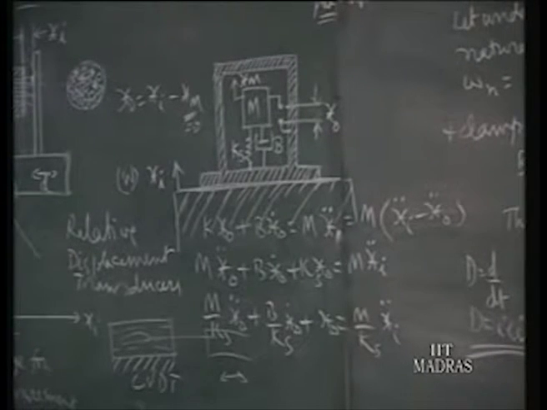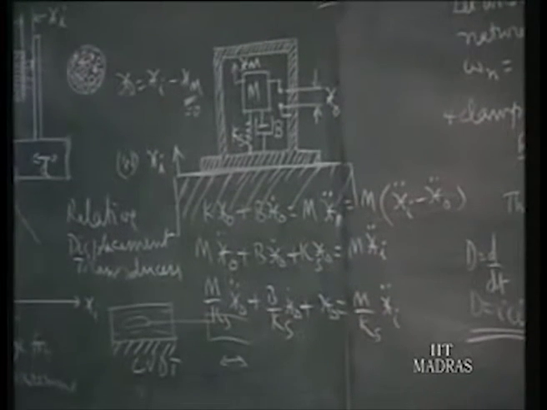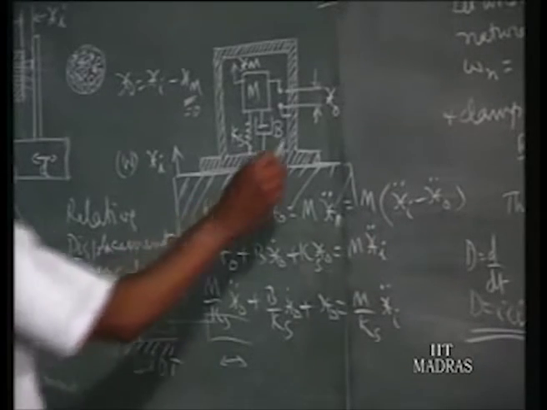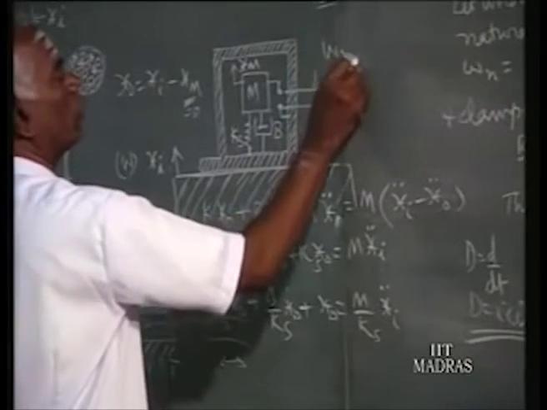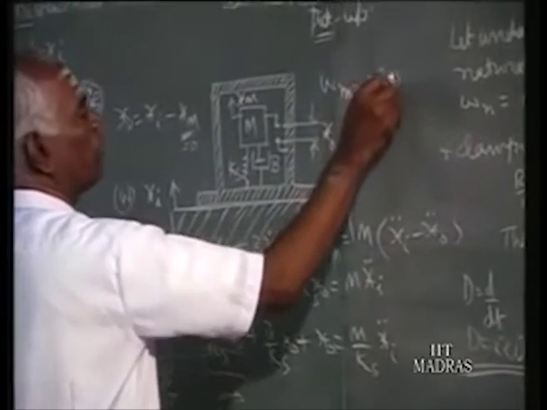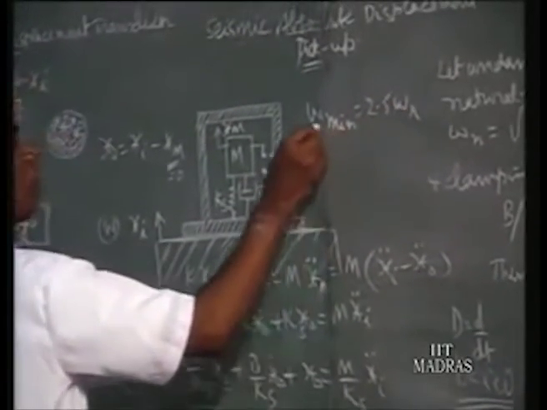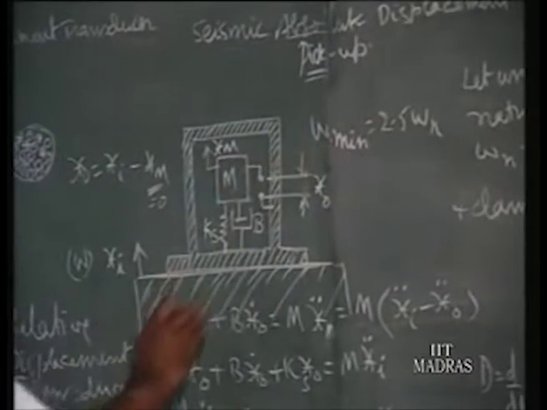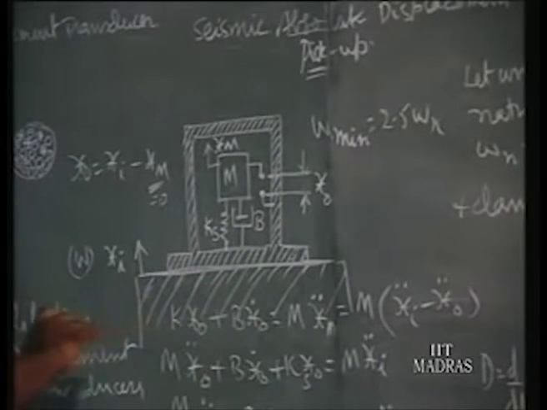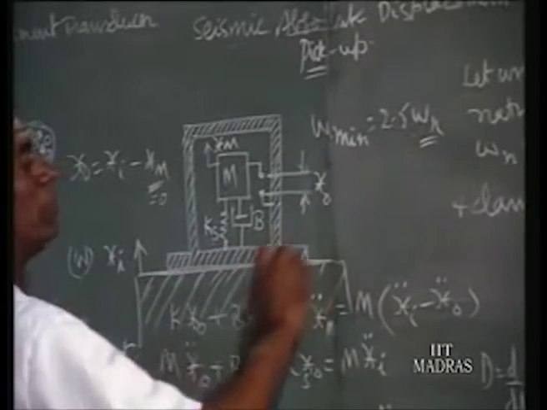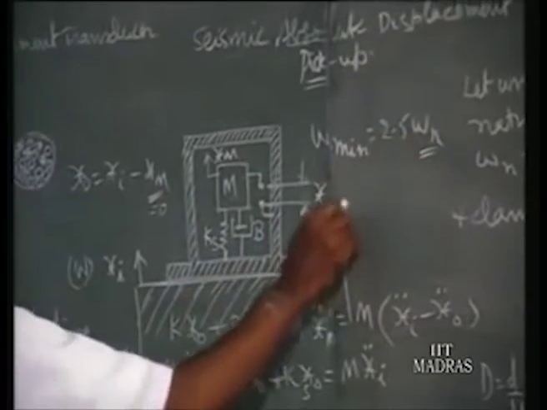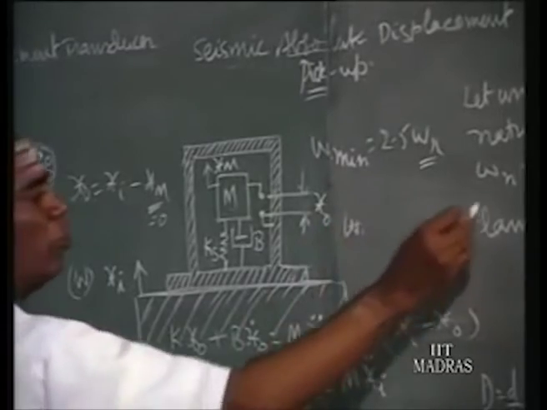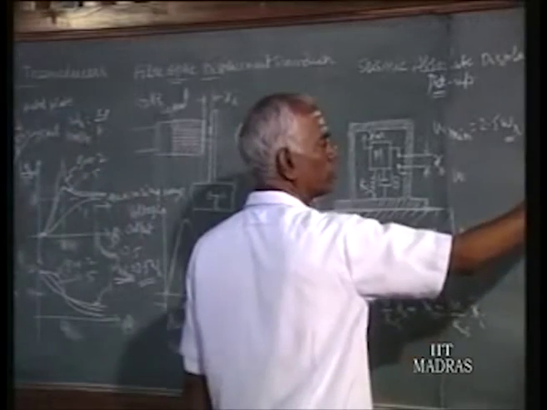So now we have found omega minimum is 2.5 omega n. Omega minimum we want to be 2.5 times omega n. If you want a smaller value for omega minimum, because we would like to measure from lower frequency onwards, then omega n should be a smaller value. What is omega n? We know omega n is the root of ks by m.